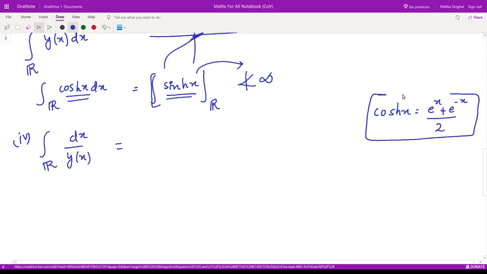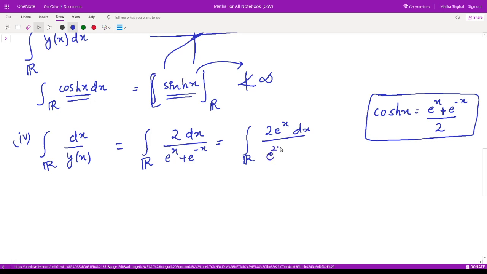We know this is the definition of cos hyperbolic x. So it would be integration over the region R of 2 dx divided by e to the power x plus e to the power minus x, which would simply become 2 e to the power x dx divided by e to the power 2x plus 1.